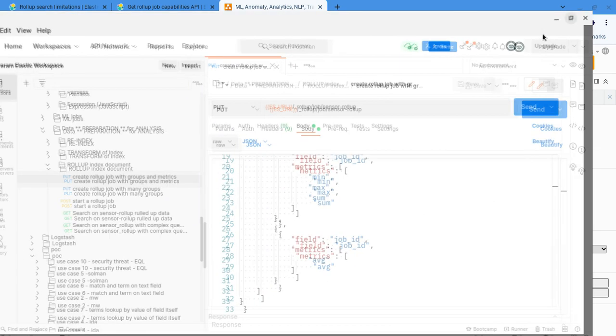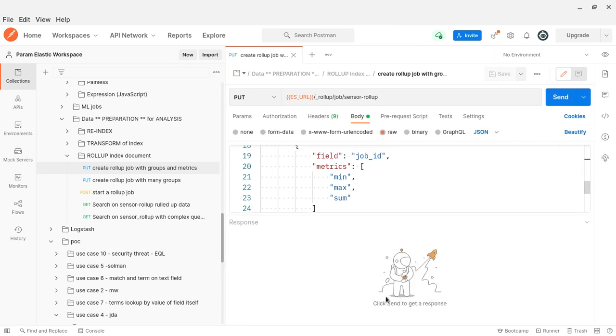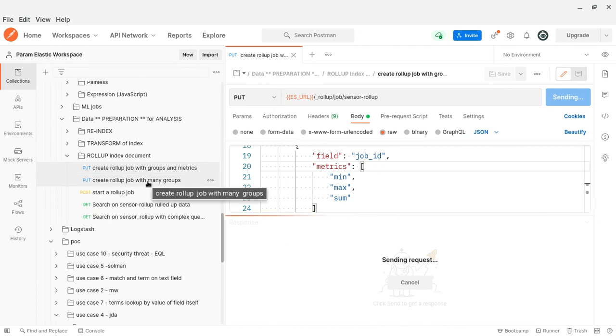Once again, I think I have run these jobs already. Let me see. No, let me run it. My internet connection is very poor right now, that could be the reason it is taking time. Okay, the job will be created. Then once you create it, you have to start your jobs, only then will it start the action. Again, you can start, stop, pause, get the details, everything.